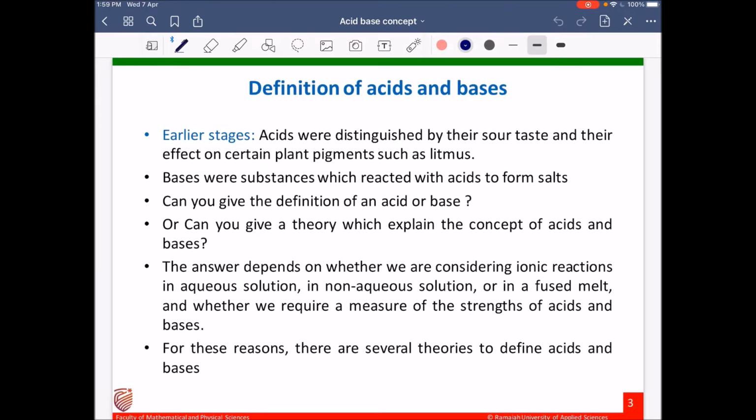We have been studying acids and bases for a long time. Can you give the definition of an acid or base? Or can you give a theory which explains the concept of acids and bases? There is no simple answer to this. The answer depends on whether we are considering ionic interactions or ionic reactions in aqueous solution, in non-aqueous solution, or in a fused melt, and whether we require a measure of the strength of acids and bases. For this reason, we need to know several theories.